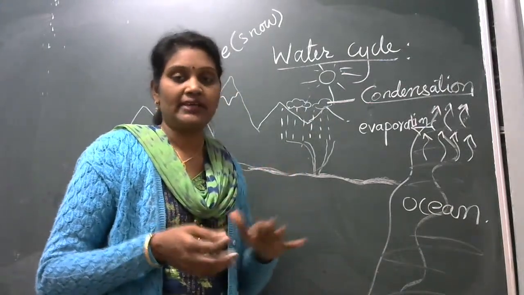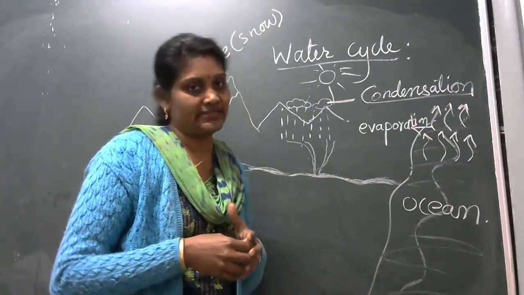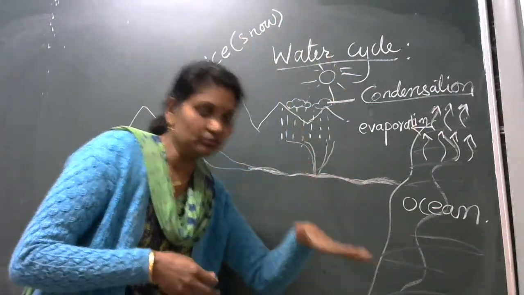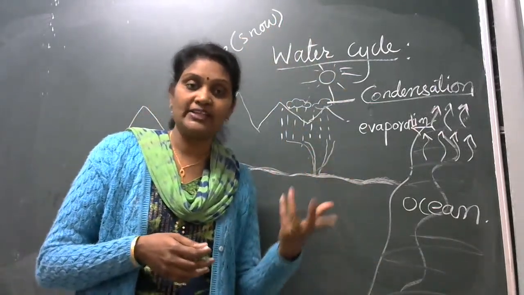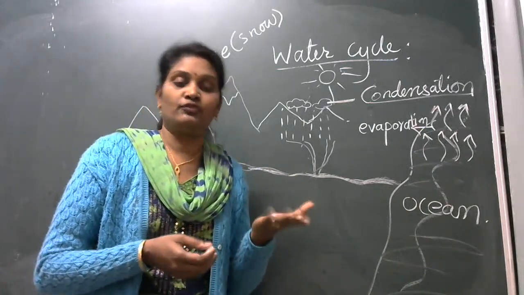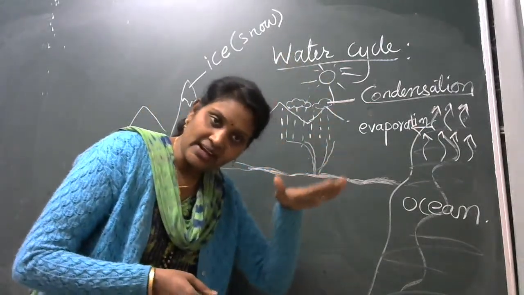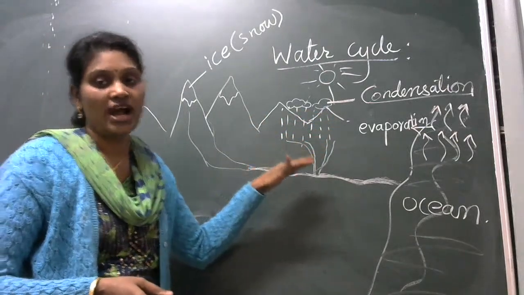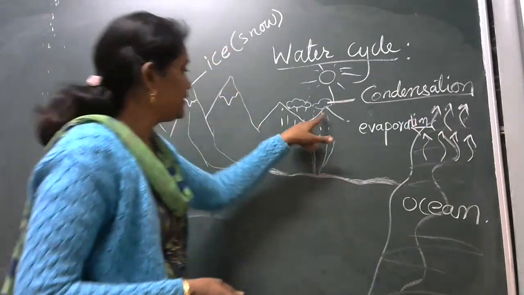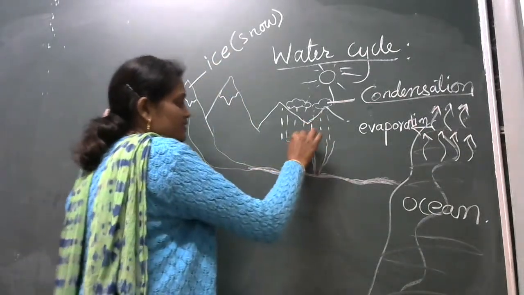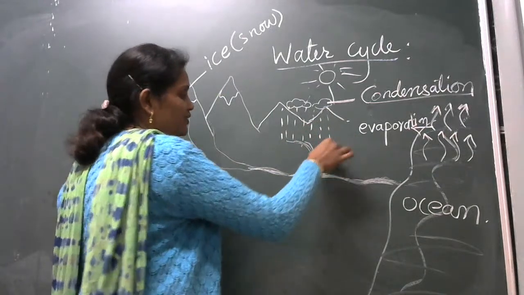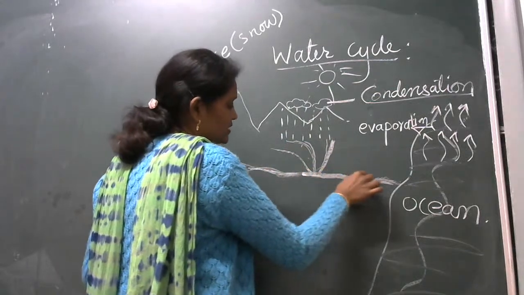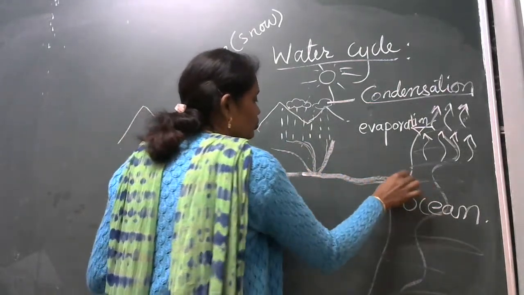It is not steam now, it is converted into droplets, so they become very heavy. The drops are liquid, so the weight increases and slowly the clouds come down, and it starts raining. Again it rains and the water gets into the streams and rivers, flows again, and at last meets the ocean.